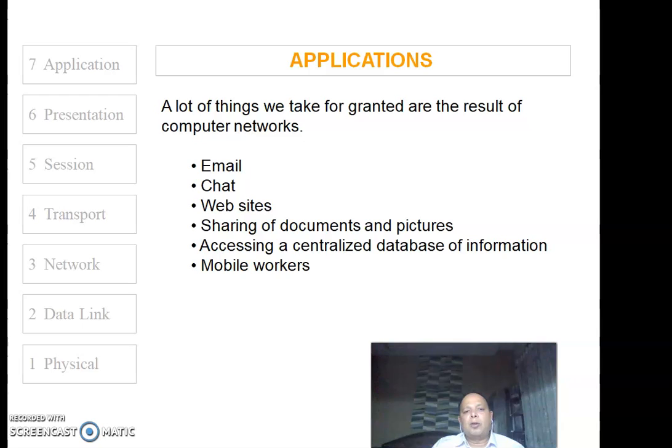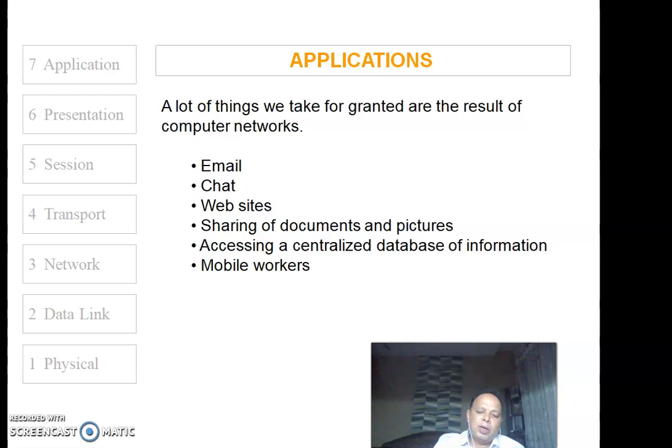Another important application of the network is accessing a centralized database of information. Instead of the data being stored and retrieved by individual machines, here the entire database is shared on the main server, and then it can be shared with n number of clients, provided that the system administrator allows the rights to that particular client.